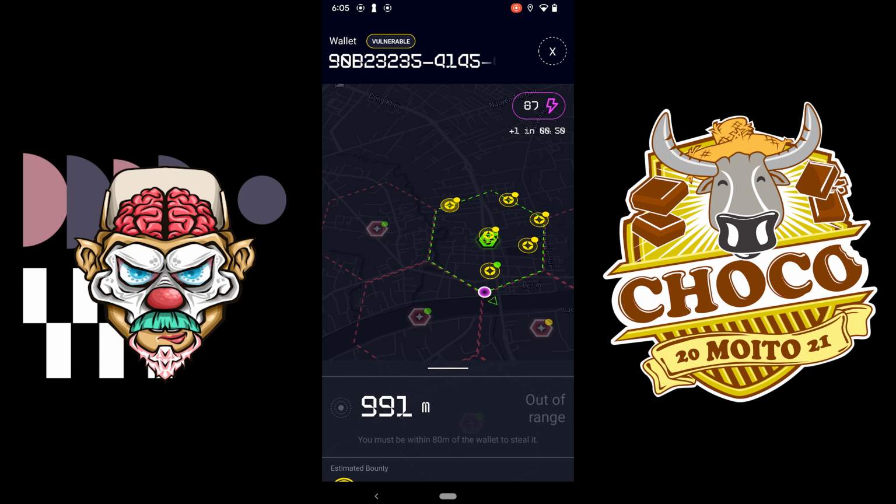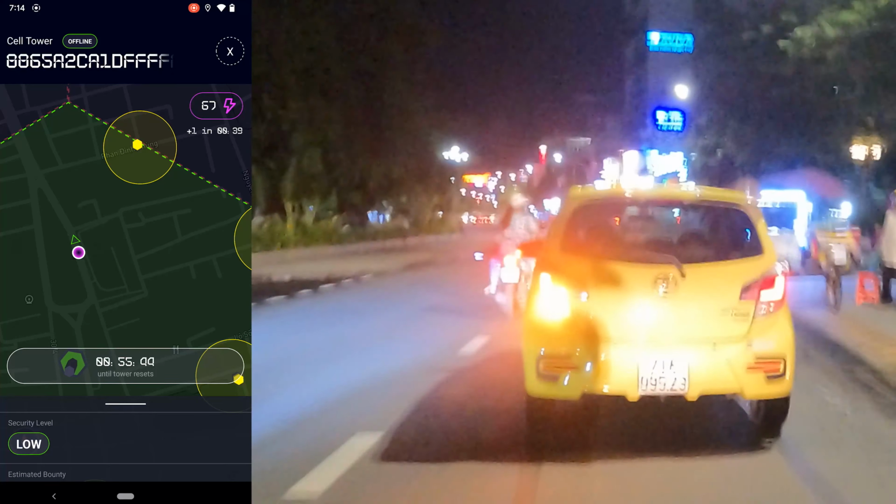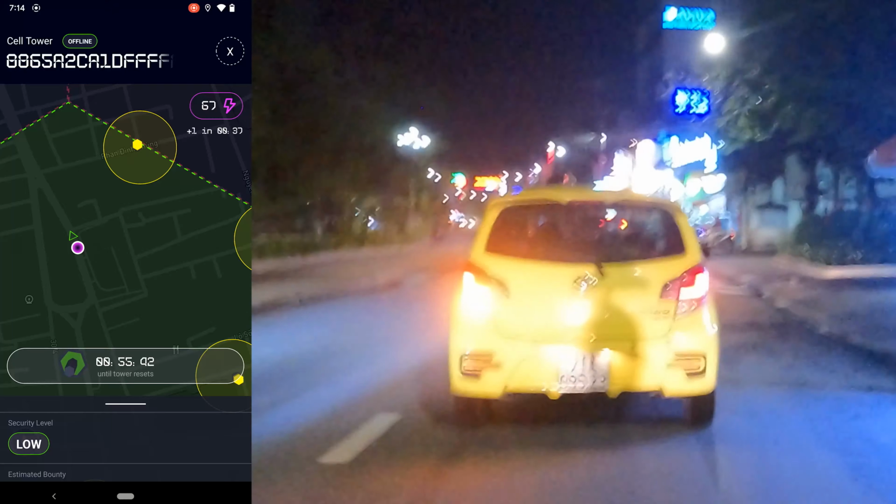So if I go this way, that's where the wallet is, right? So I'm gonna go downstairs and start walking, or maybe I'll take a bike and go to that wallet, and then I'll show you how to basically steal the wallet. All right. So now I'm on my way to one of the wallets.